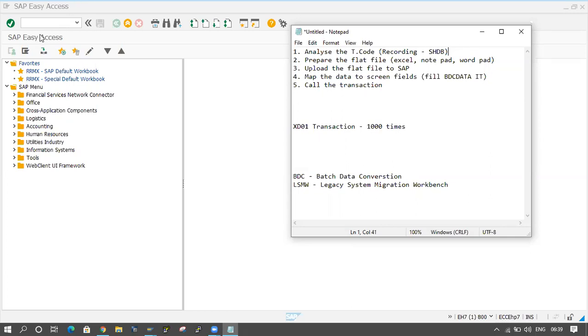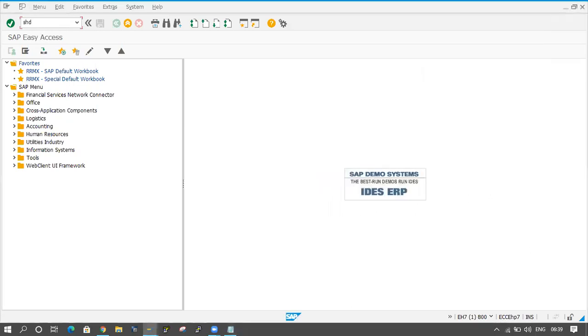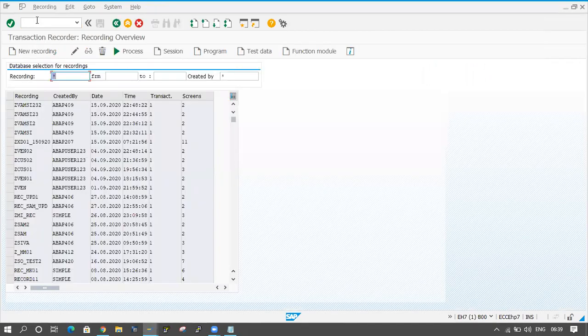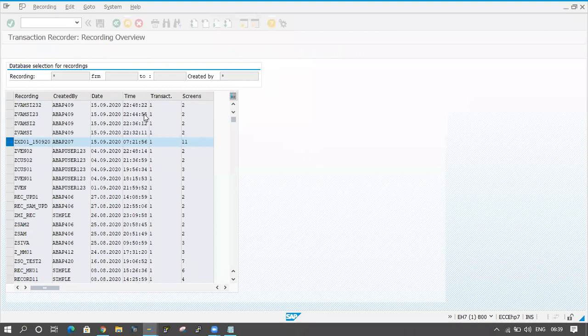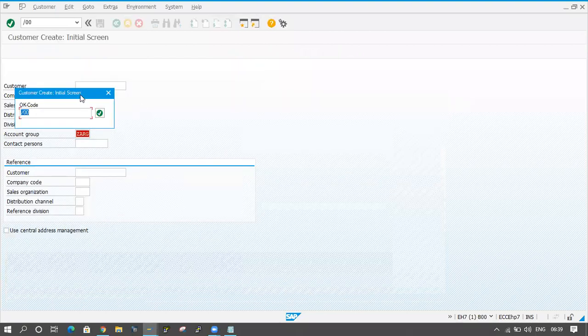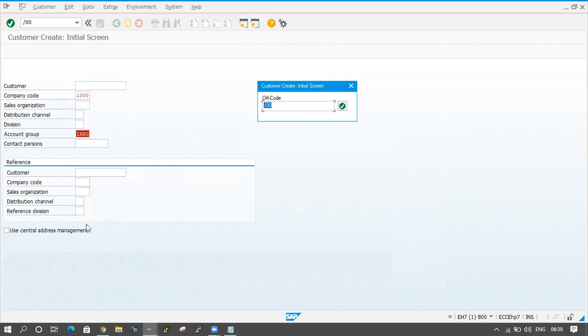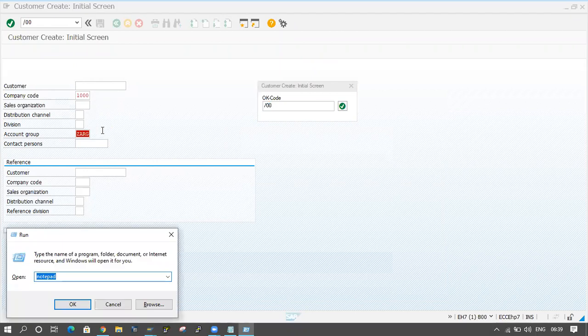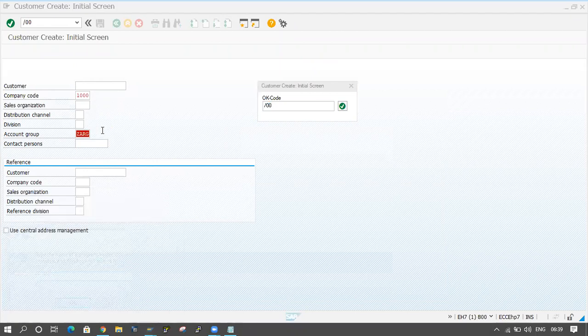SHDB is the transaction code for the recording. Yesterday I did one recording, this one, XD01_150920. Now I am selecting this one and clicking the process button, then clicking enter. This is the first screen, and here they are entering company code and account group. I will maintain these in one Excel sheet.